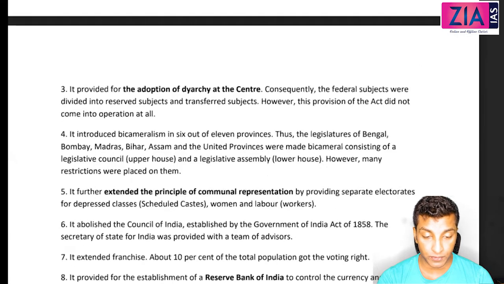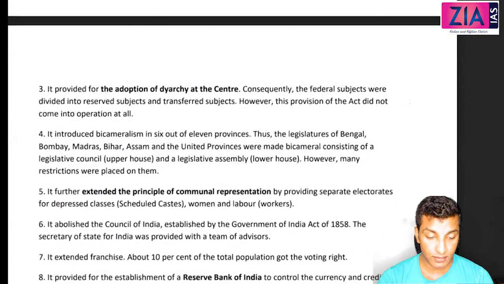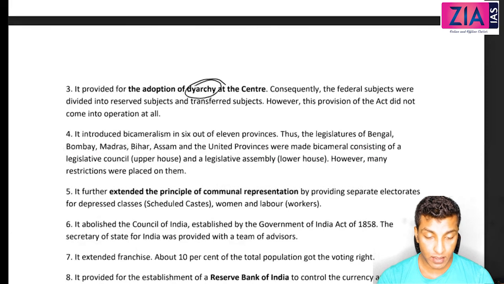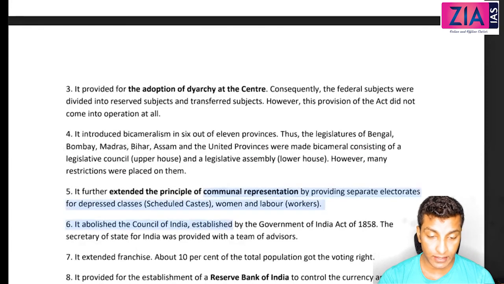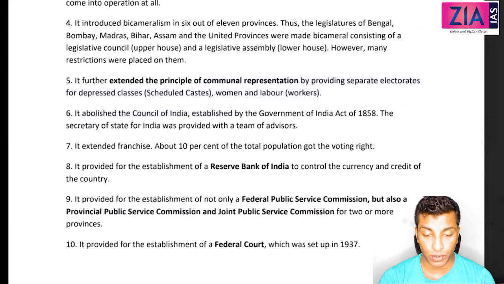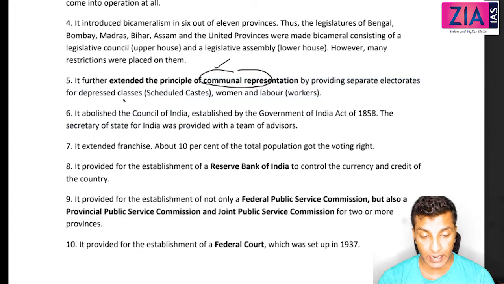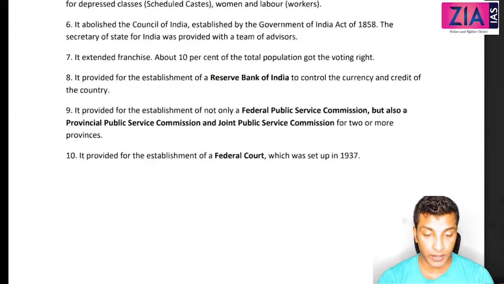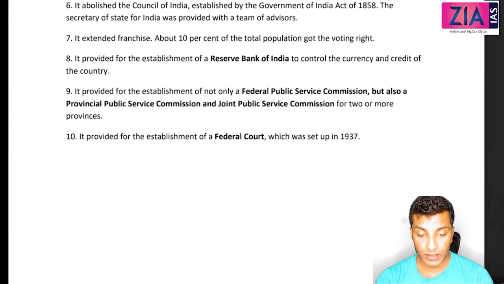So adoption of diarchy at the center. Okay. Now communal representation was extended. Even though the Poona Pact and all was there, it was extended to the scheduled castes. Okay, and now the Reserve Bank of India, Federal Public Service Commission, Provincial Public Service Commission, Joint Public Service Commission, Federal Court.